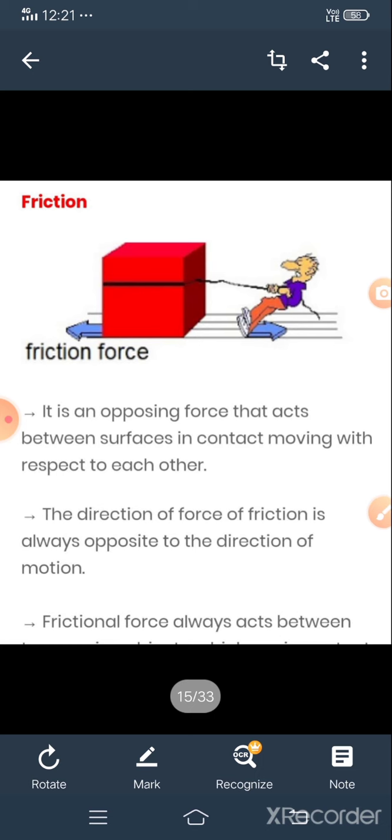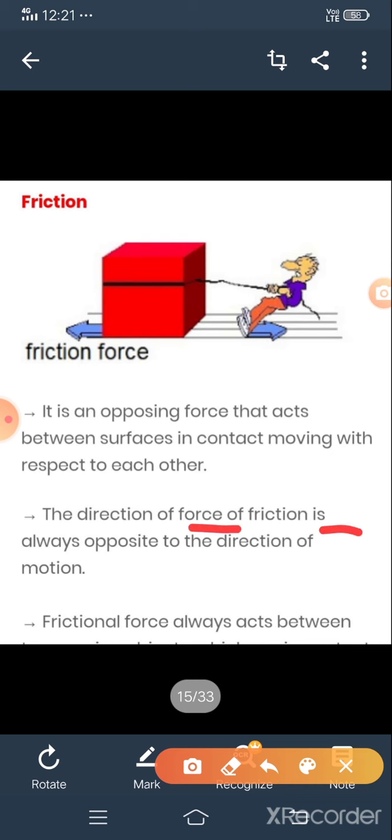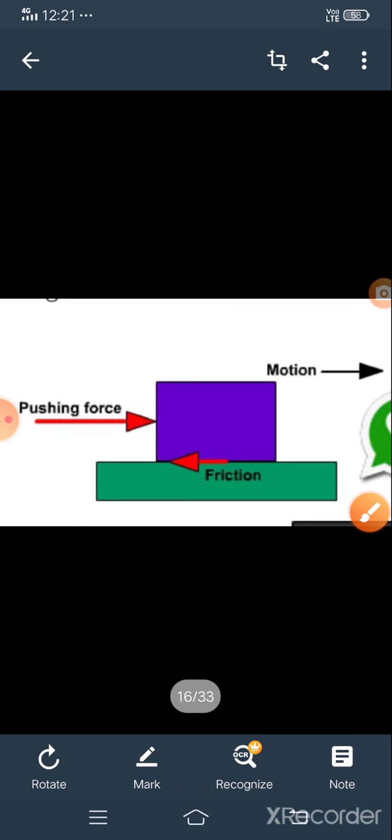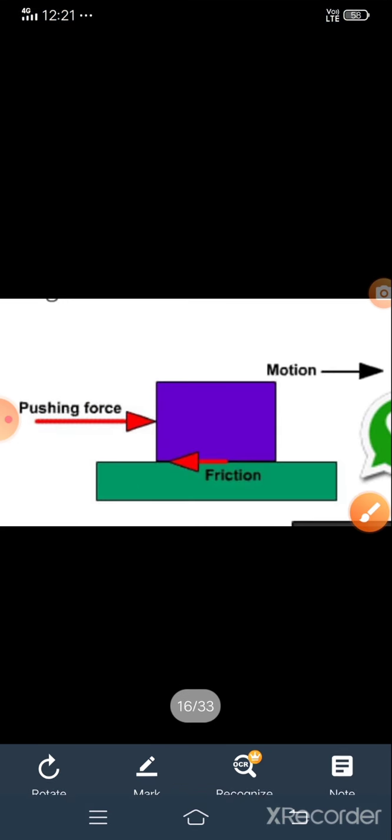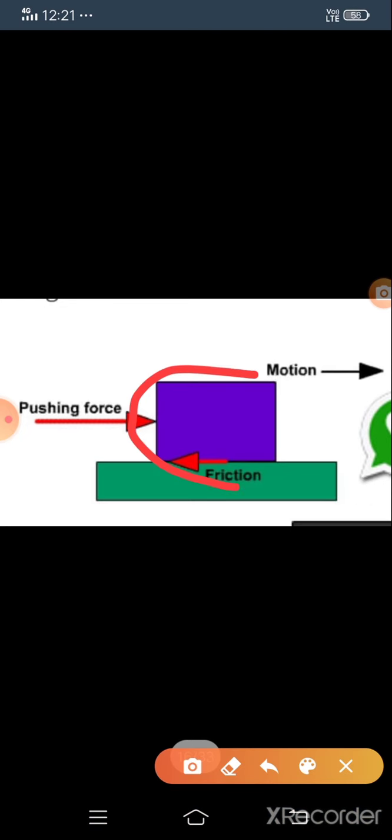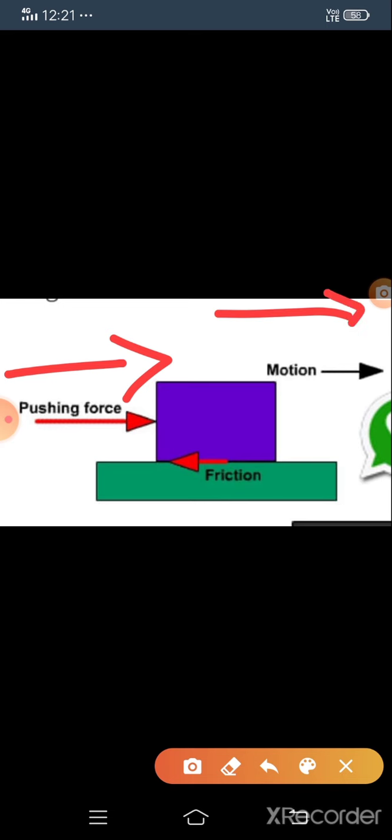The second point, a very important one, is the direction of force. Friction is always opposite to the direction of motion. Let us see this diagram. We are applying force here. One box is there, you are pushing it from this side and moving it in this direction, but the friction acts like this.